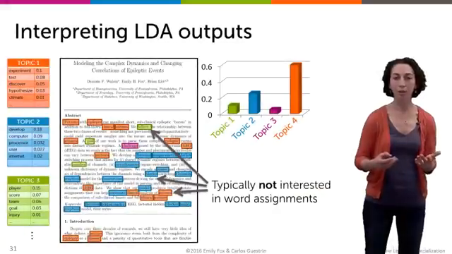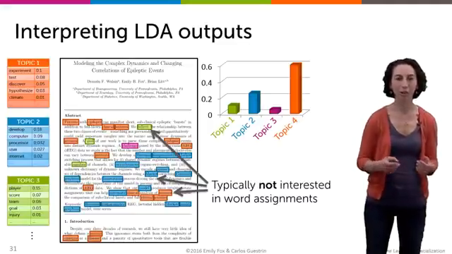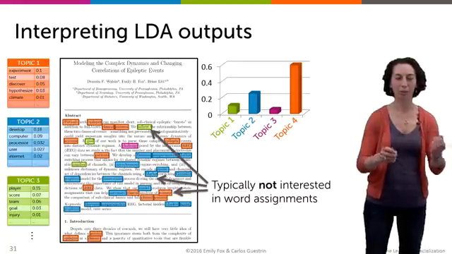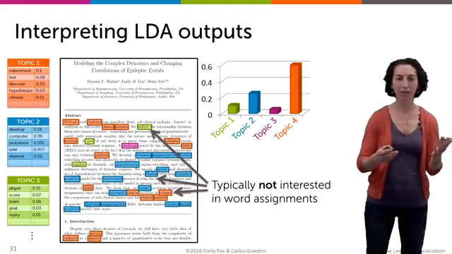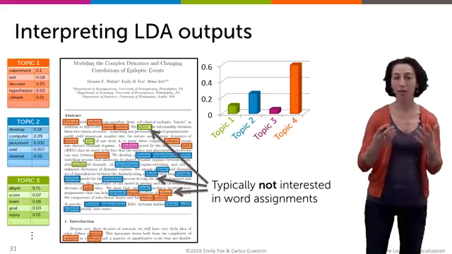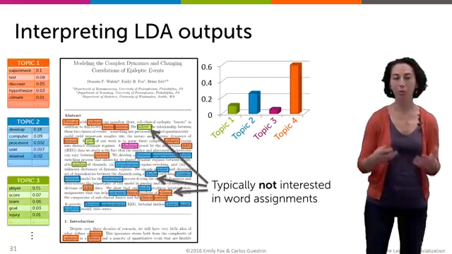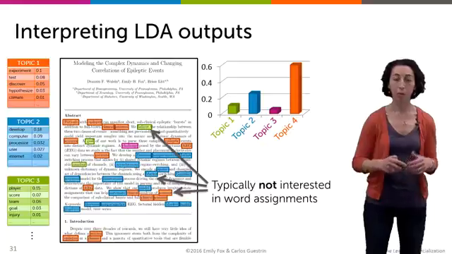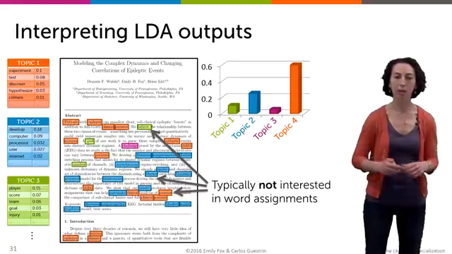And the last thing we haven't described are the word assignment variables. And typically, honestly, we're not actually interested in this. We're not actually interested in whether a word in a specific document is associated with the topic related to science things. But these assignment variables are going to play a really critical role in inferring the other model parameters that are typically the things of interest. And so this is just like what we saw in EM. And we'll walk through this explicitly in the next section.